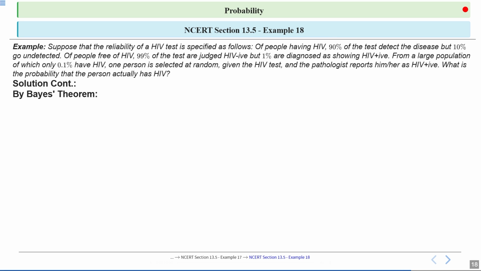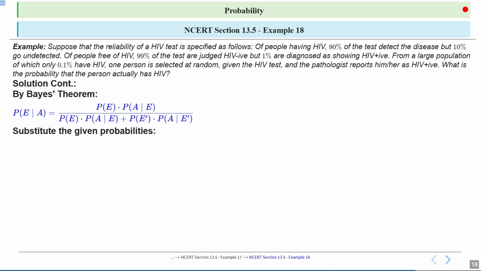So by Bayes theorem we can say probability of E upon A is equal to probability of E into probability of A upon E upon probability of E into probability of A upon E plus probability of E complement into probability of A upon E complement. Now substitute the given probabilities. We will say probability of E upon A will be equal to 0.001 into 0.9 upon 0.001 into 0.9 plus 0.999 into 0.01.